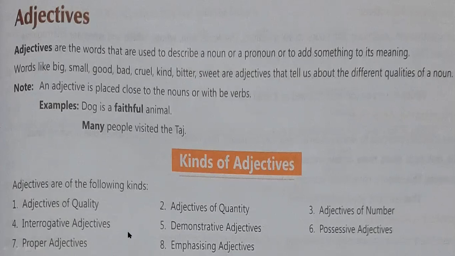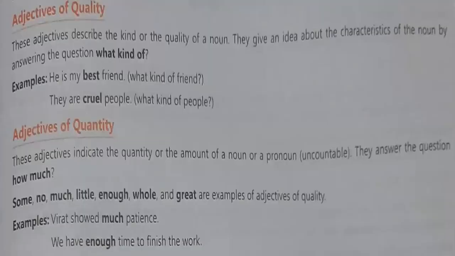So let's come to the examples with the help of the definition given here. You know, quality. As with the name of this, it is clear to you what kind of quality is given here. What is the quality of noun? What is the quality of pronoun here? So what kind of noun is here, what kind of pronoun is here? Like a friend. So friend, what is the quality of friend? Friend is the best. So the friend's quality is here, that is the best. Next is about the people. So what kind of people are there? People are cruel. So cruel is your quality, best is your quality.